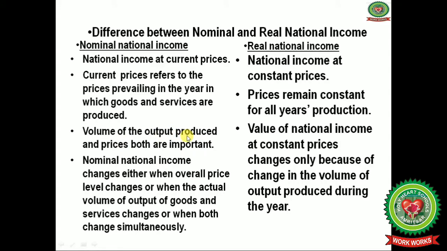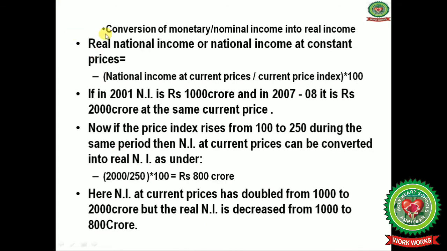The volume of the output produced and the prices, both are important. The value of national income at constant prices changes only because of a change in the volume of output produced during the year. And the nominal national income changes either when the overall price level changes, or when the actual volume of output of goods and services changes, or when both change simultaneously.